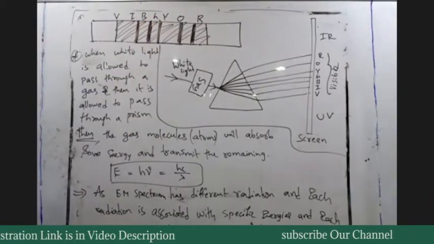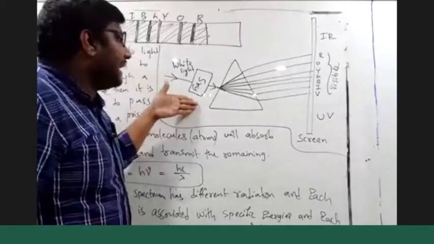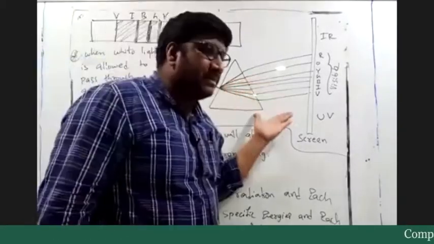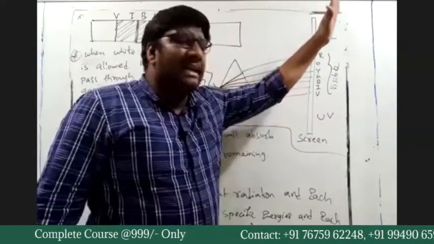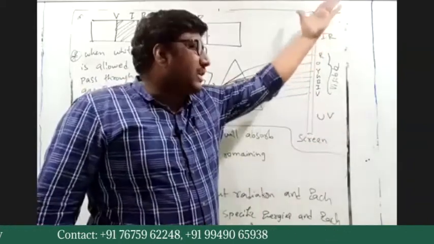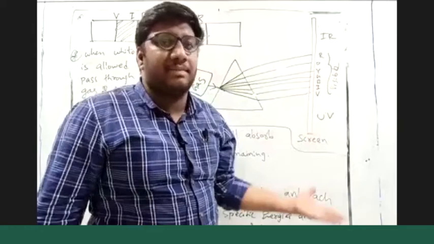So when you keep a gas in the path of white light, and that light is allowed to pass through the prism, normally dispersion of light occurs, and we will see a spectrum of radiation. This is known as a spectrograph or spectrum.